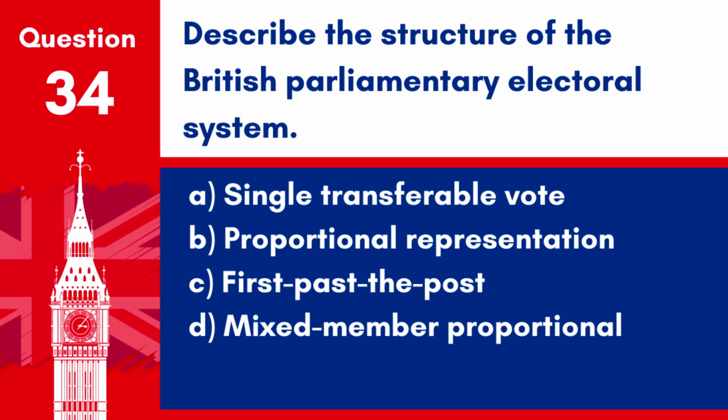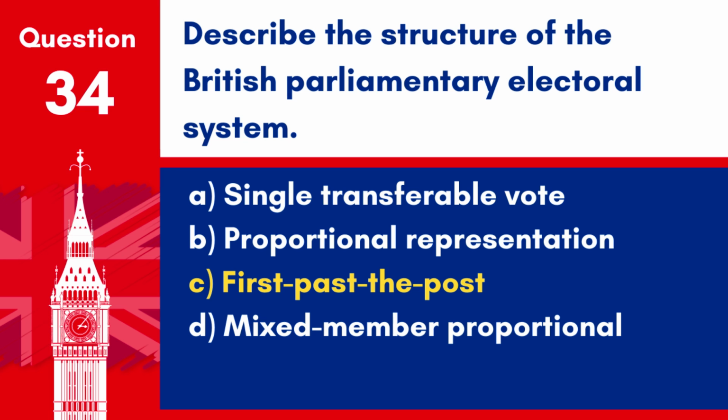Question 34. Describe the structure of the British parliamentary electoral system. A. Single transferable vote. B. Proportional representation. C. First past the post. D. Mixed member proportional.